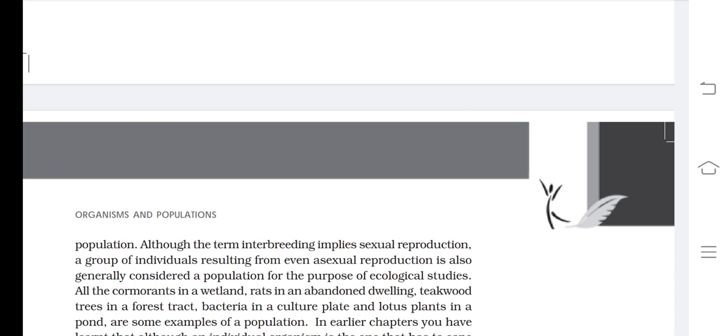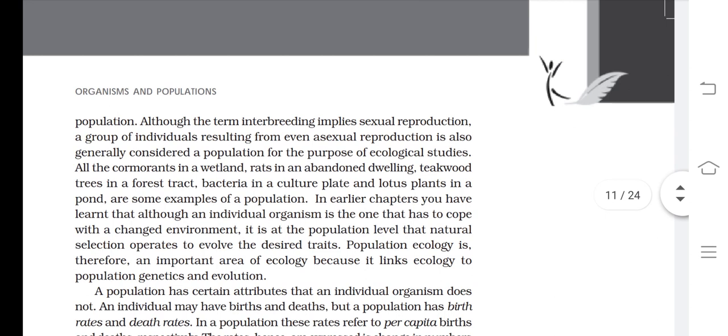You know that interbreeding is connected with sexual reproduction. See the second sentence: although the term interbreeding is connected with sexual reproduction, then what about asexual reproduction? Because many organisms originate from asexual reproduction.